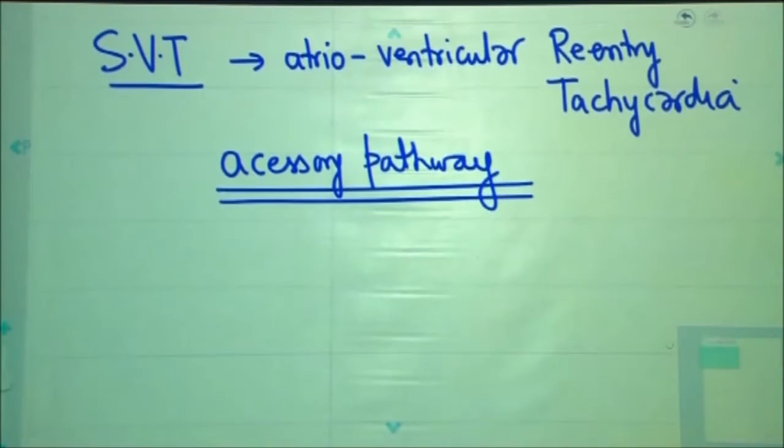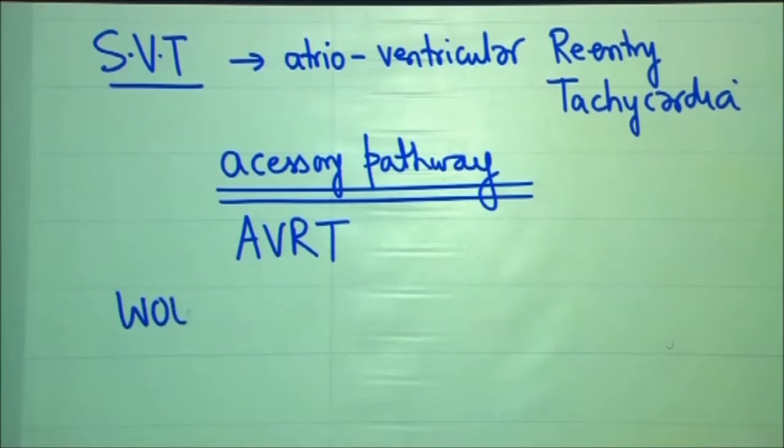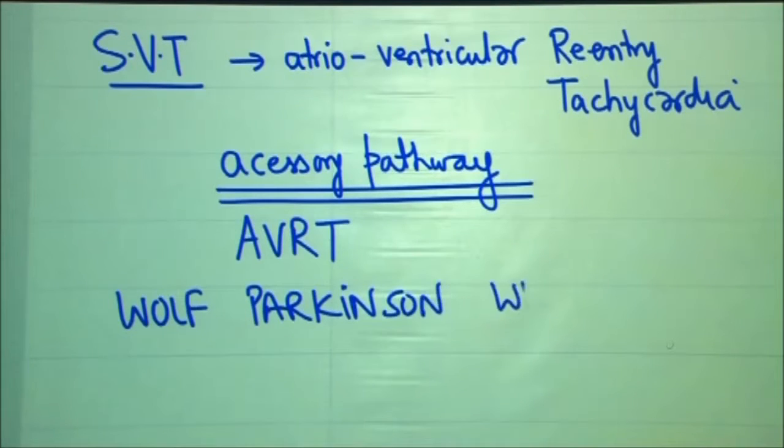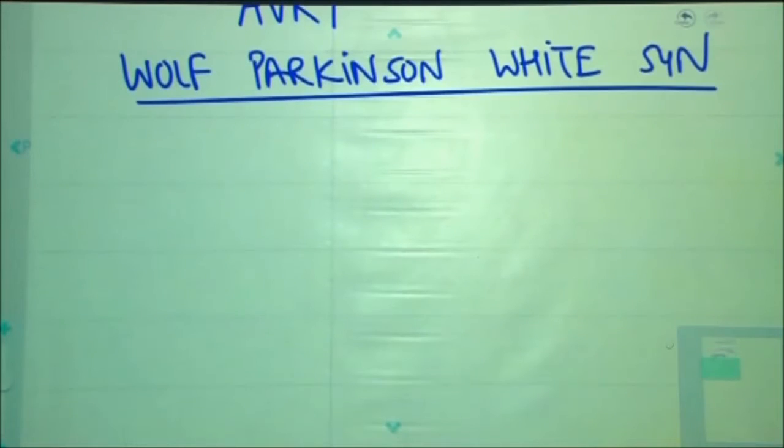The condition which I will be describing to you, where we will be having atrioventricular reentry tachycardia, would be by the name of Wolff-Parkinson-White syndrome. Wolff-Parkinson-White syndrome is characterized by a presence of an abnormal pathway which would be bypassing the normal conduction system.